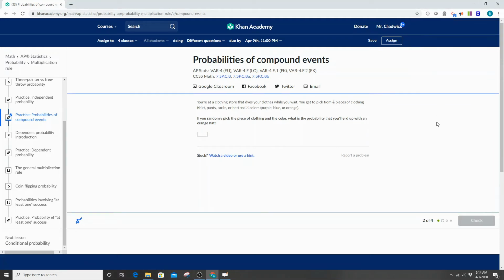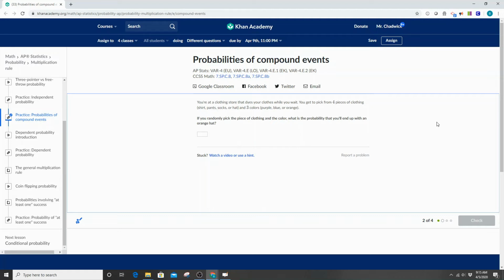All right, we're on to the next question here, and it says that you're at a clothing store that dyes your clothes while you wait. You get to pick from 4 pieces of clothing: shirt, pants, socks, or hat, in 3 colors: purple, blue, or orange. If you randomly pick the piece of clothing and the color, what is the probability that you will end up with an orange hat?